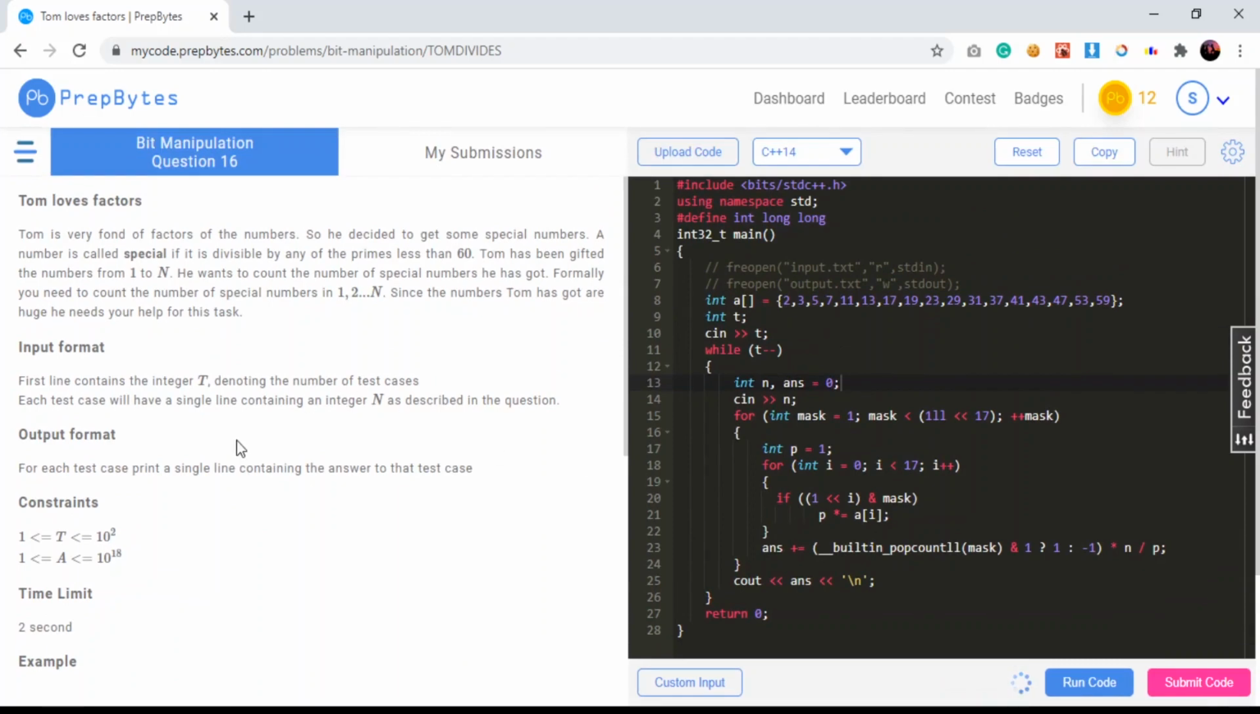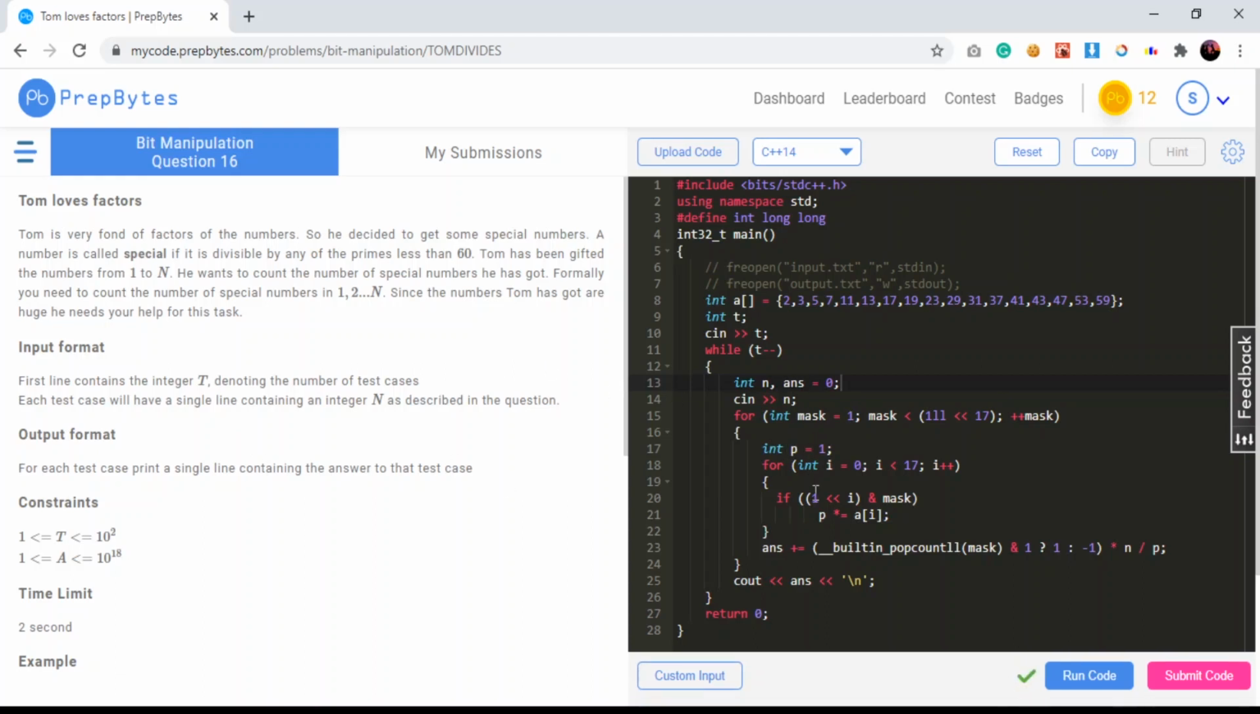It was a great bit manipulation question, and I hope you guys have understood the basic logic behind how to solve this particular question. Okay, so we got an AC over this solution.